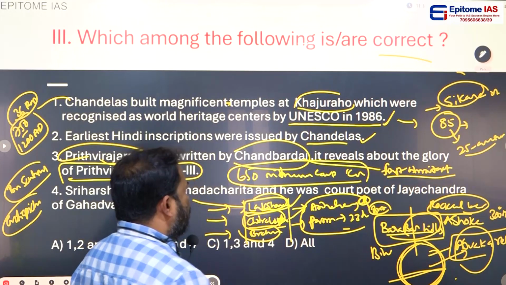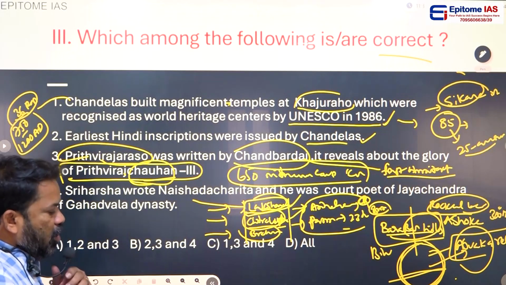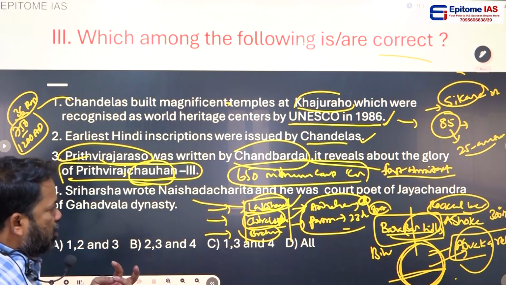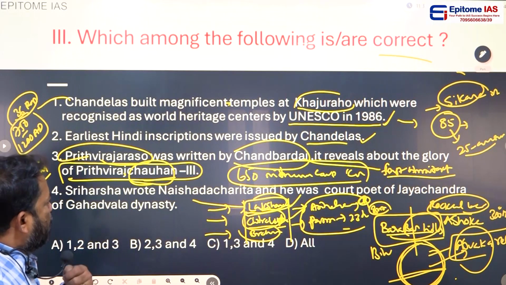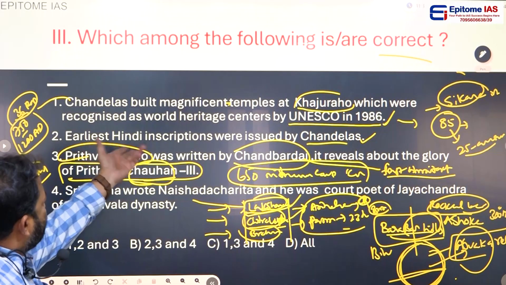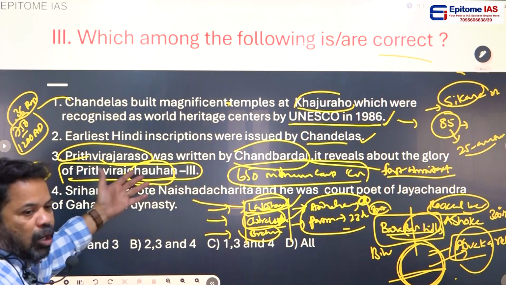You know very well that in the ancient and early medieval period, mostly the languages are Sanskrit, Prakrit, Pali. But the first time Hindi appears is in the inscriptions in the time of the Chandelas and in the book in the time of the Chauhans.